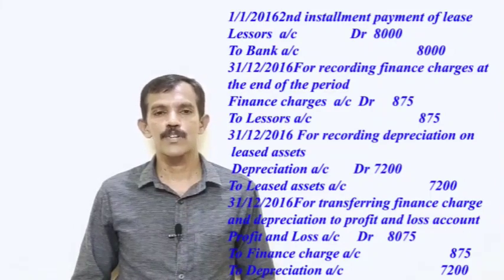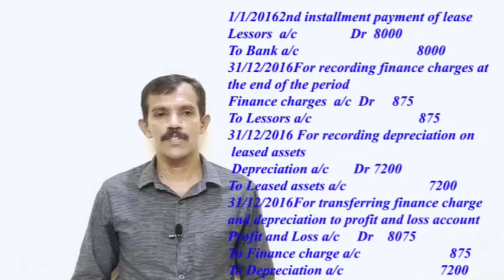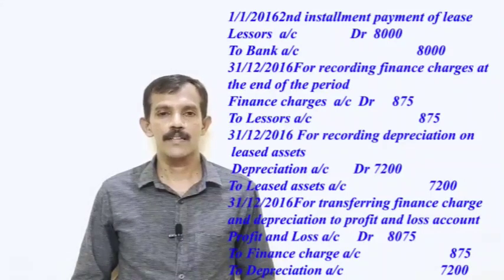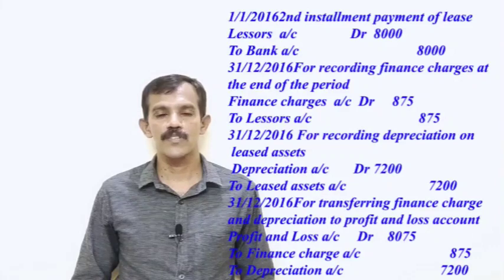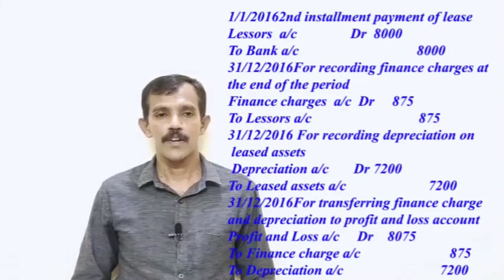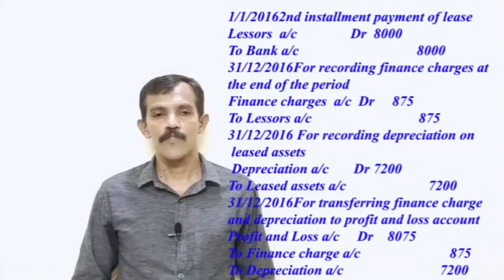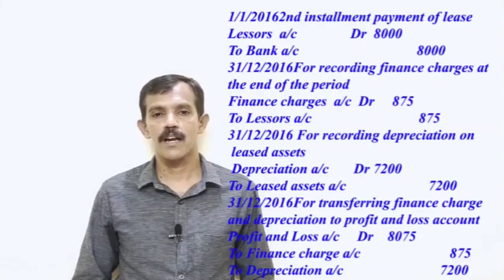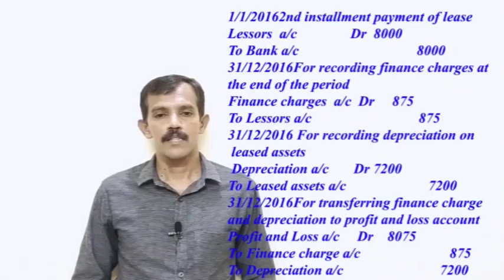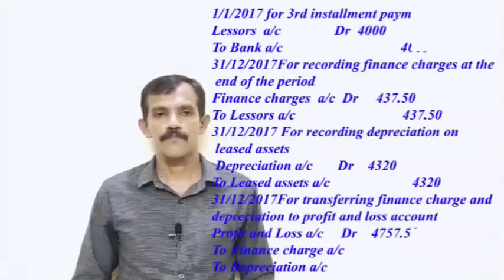Then on 31st December 2016, for recording depreciation, depreciation account debtor 7,200 to leased asset 7,200. Then on 31st December 2016, for transferring finance charge and depreciation to profit and loss account, journal entry, profit and loss account debtor 8,075 to finance charge account 875, depreciation 7,200.